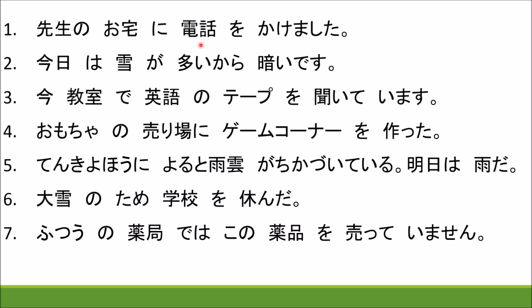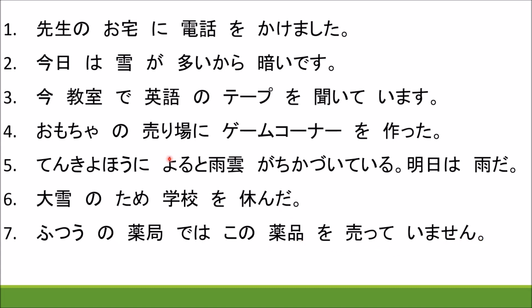Read these sentences. Sensei no otaku ni denwa o kakemashita. Kyo wa yuki ga oi kara kurai desu. Ima kyoshitsu de eigo no teepu o kiite imasu. Omocha no uriba ni ikimashita. Tenki yohoo ni yoru to, amagumo ga chikazuite iru. Ashita wa ame da. Oyuki no tame gakko o yasunda. Fuchu no yakkyoku de wa kono yakuhin o utte imasen.